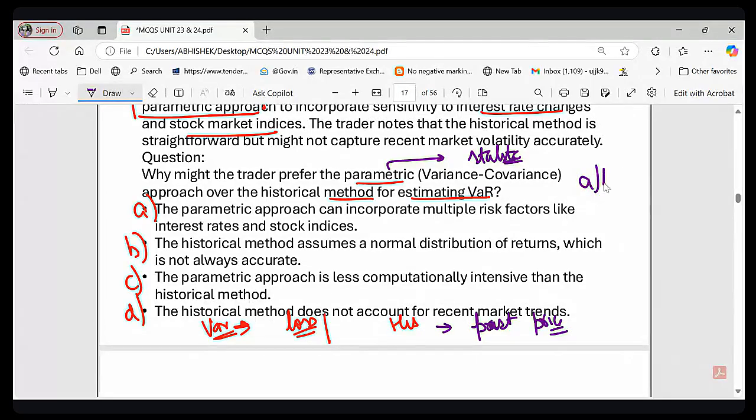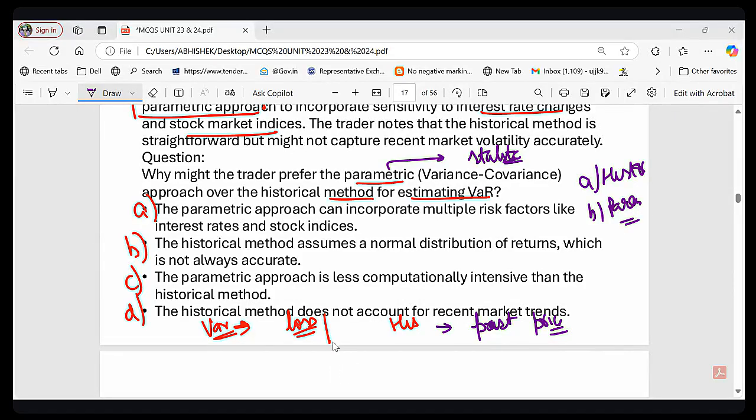Which model is better for a fast changing market? Option A, historical, and option B, parametric. Suppose you want to assess the risk in a fast changing market, which is better? Is it historical VAR or is it parametric VAR? What do you think? So let me again tell you that historical VAR uses past price movement. Historical VAR क्या करता है कि जो past का price movement है, it uses past price movement to measure potential loss. And parametric VAR uses a statistical model to factor in multiple risks like interest rate, stock indices. So my question is, which model do you think is better for a fast changing market?